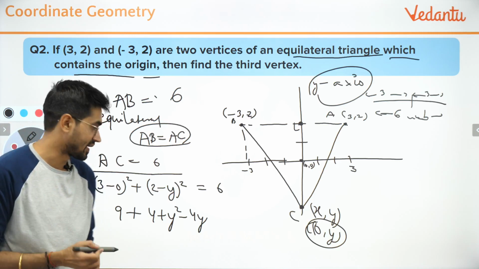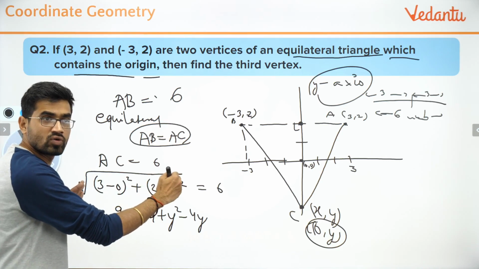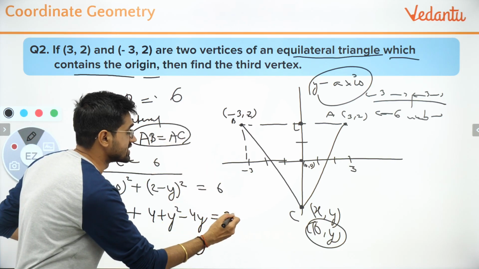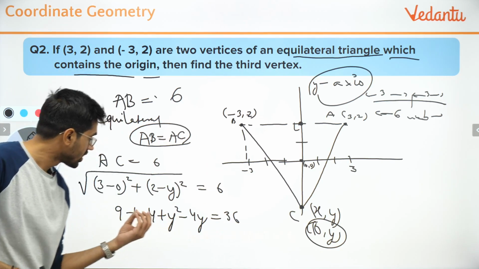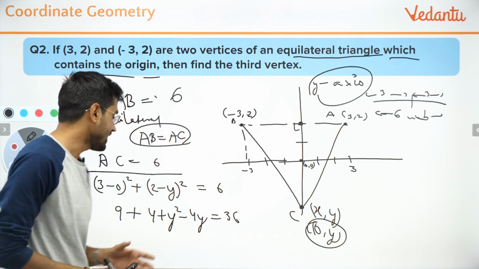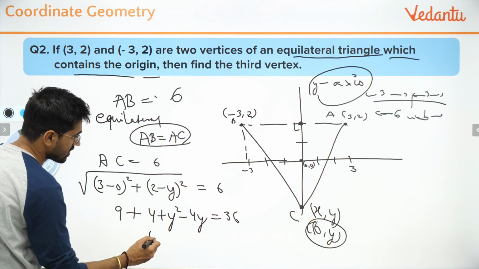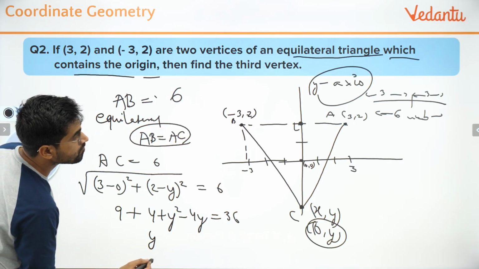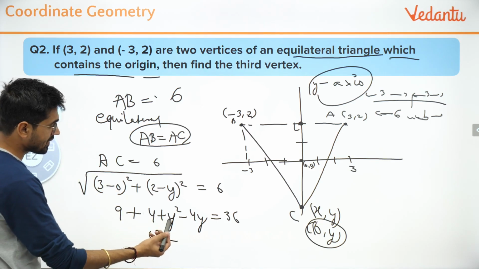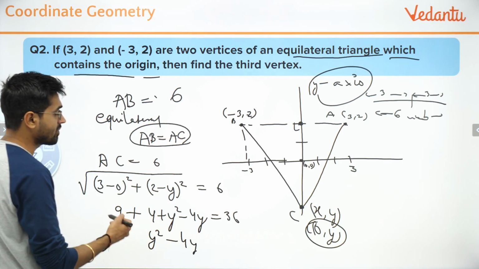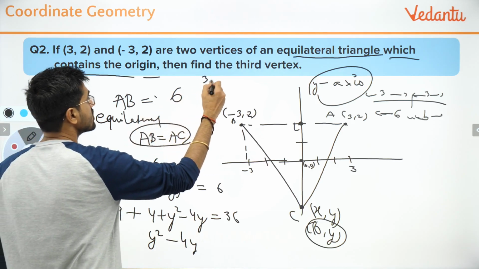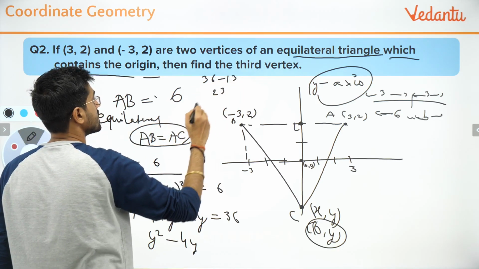Now you notice one thing. I'm also trying to remove this under root sign. As soon as I do this, I'll actually get 6 square, which is 36. So I have got rid of this under root and I have got 36. Now you have to simplify only. So it will be y square minus 4y. So 9 plus 4 is 13. This will come here. So 36 minus 13, I think I have to do. Is it 23?